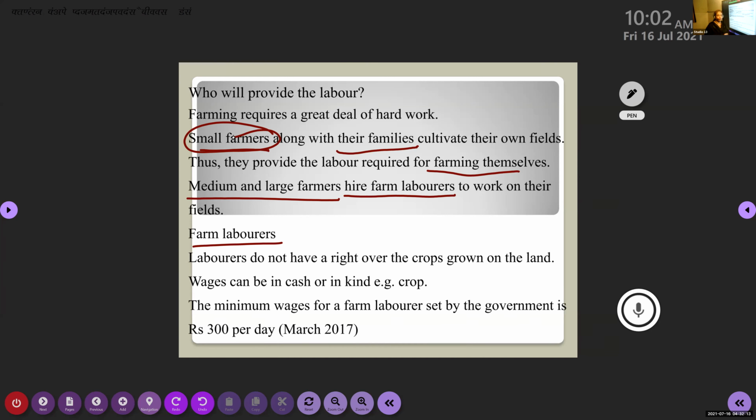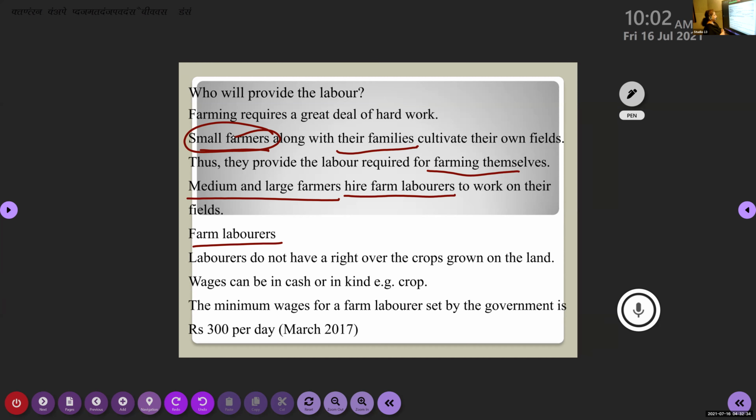It's not that they will work only in their own field. At the same time, it is a small plot, so everyone from the family will not get employment, and they have some extra leisure time. So they will go and work on the large farmers' land here.